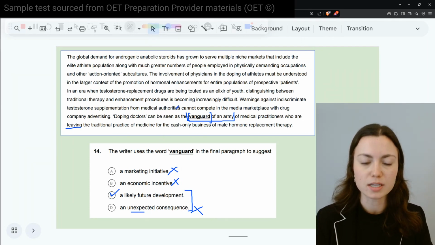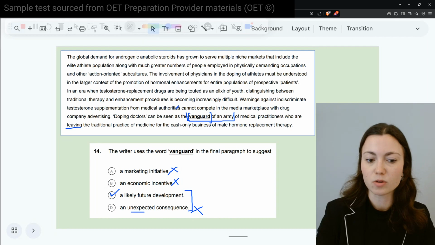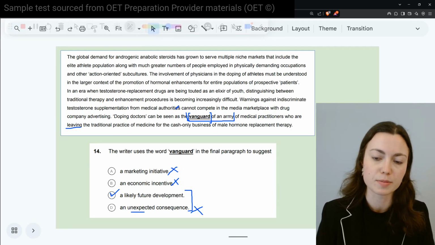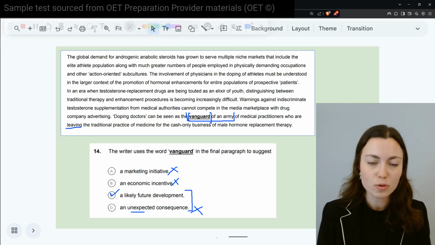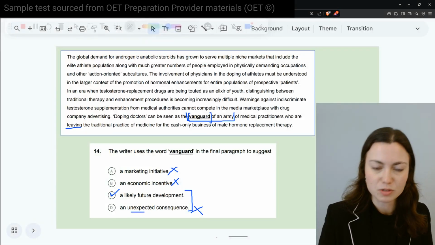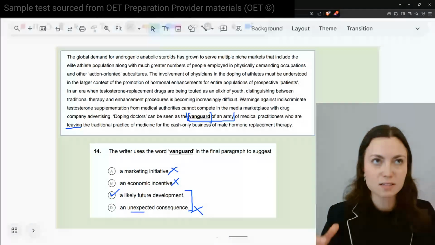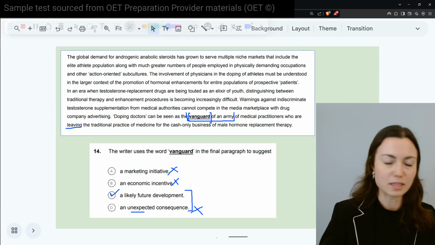So basically it's saying doping doctors can be seen as the future or the leading part of an army. Now, of course, this is made much simpler if you actually know what vanguard means. To define it, I wrote down a few words for you: an advanced party of soldiers leading an attack.